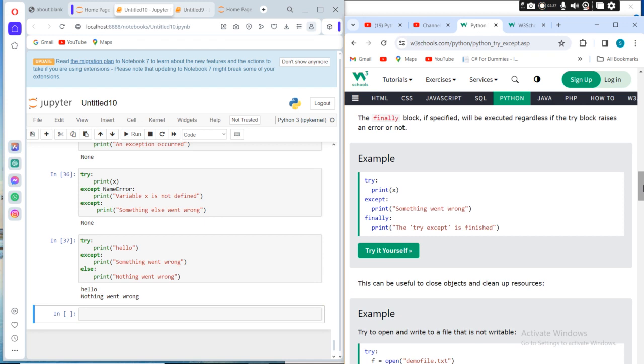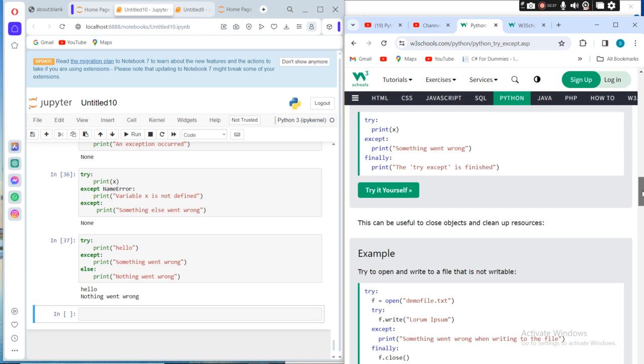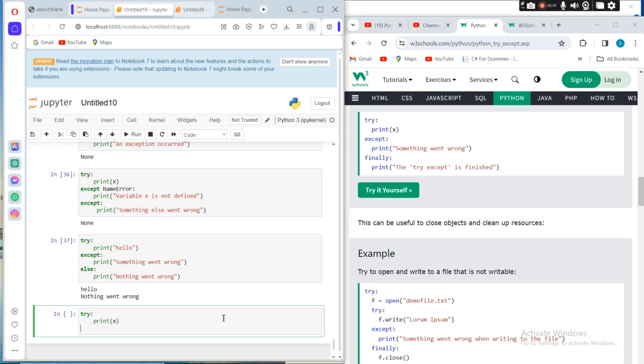The finally block will be executed regardless of the try and except blocks, so it's always executed. For example, try: print x, except: print "Something went wrong," finally: print. This will always execute regardless of whether there is an error or not.